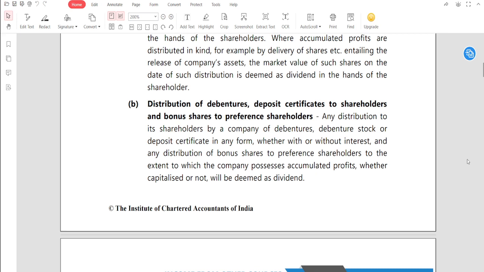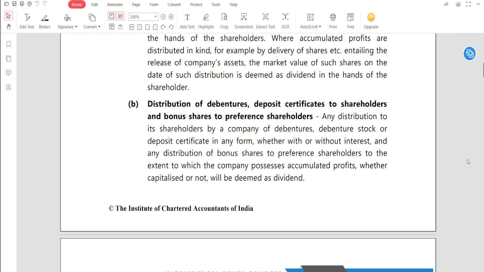And any distribution to the shareholder by a company of debenture stock or deposit certificate in any form, with or without any interest, this also we can call a dividend. So guys, distribution of debenture, deposit certificate to the shareholder. Okay, I am repeating again. Suppose a company distributes its own debenture or the debenture stock or the deposit certificate to its shareholder in any form, with or without any interest, then it is a deemed dividend.